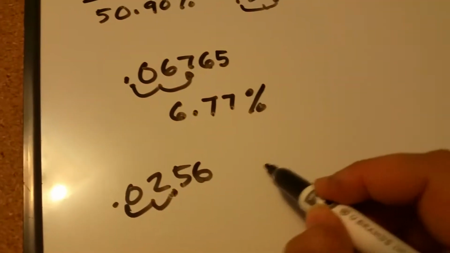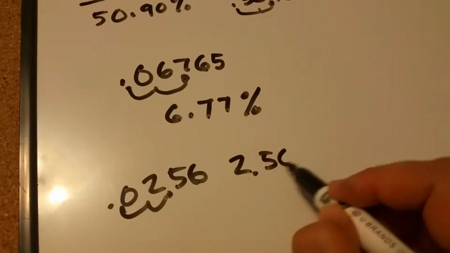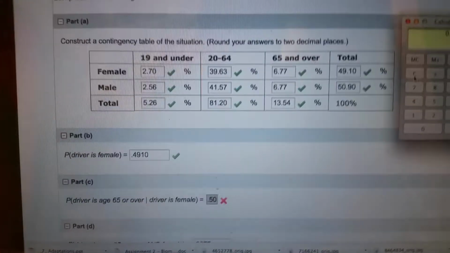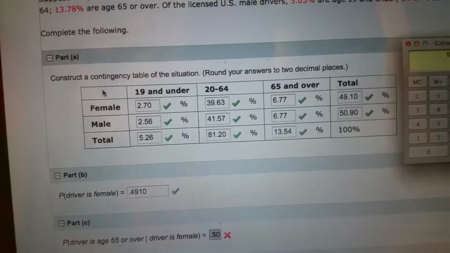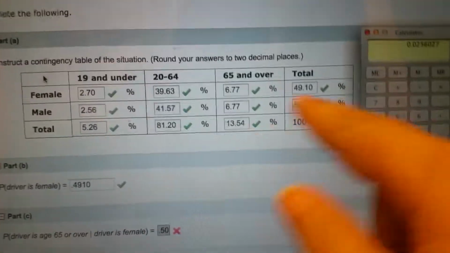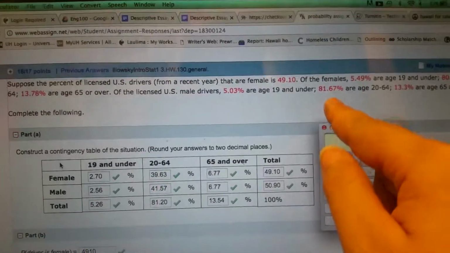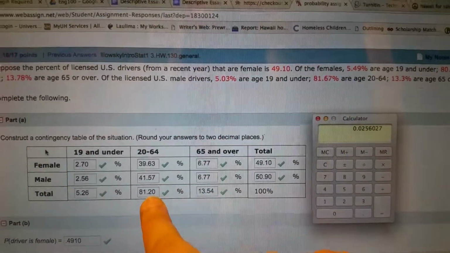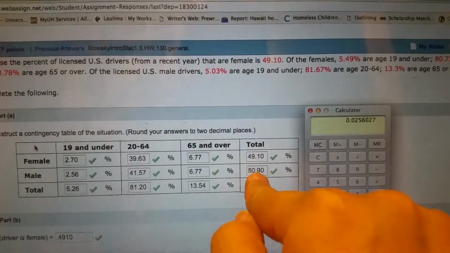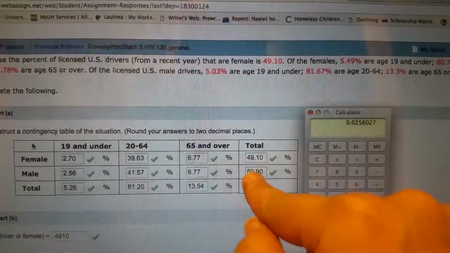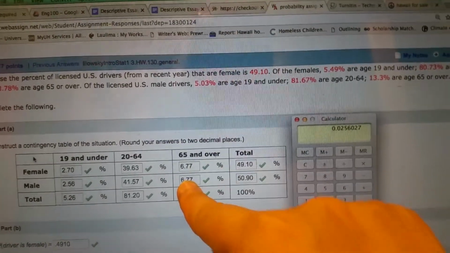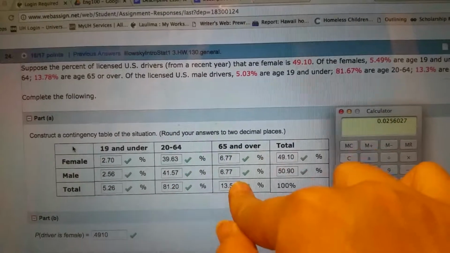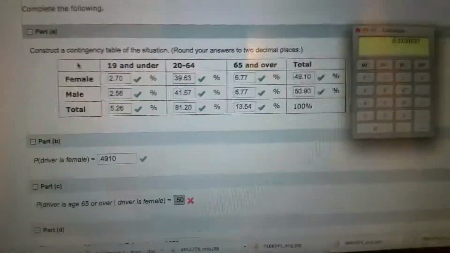Moving that decimal over, I've got 2.56%. Okay, do the same thing for all of these. Just match it up. The 81.67% times the 50.90% times that 13.3 will give you what you need for that, and then just add those up, and it should equal 100 going across.